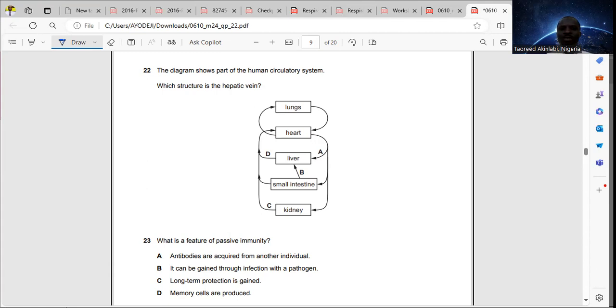But the one that takes blood away from the liver is the hepatic vein, and that is option D for question 22. Before I leave, that means B is the hepatic portal vein, A is the hepatic artery, and C is the renal vein.